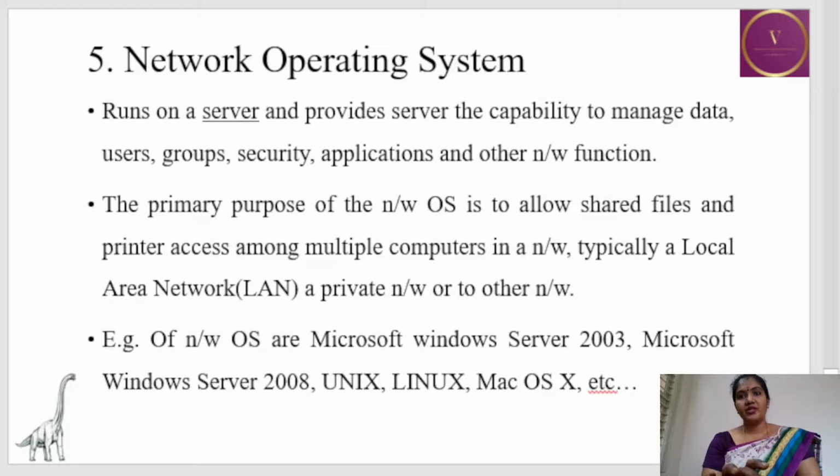Next is network operating system. A network operating system runs on a single server and provides the server the capability to manage all the network functions like data, users, groups, applications, etc. The primary purpose of network operating system is to allow shared files and printers among the computers which are connected to the network, say like a local area network or any private network. Examples of network operating system are Microsoft Windows Server 2003, 2008, Unix, Linux, Mac OS, etc.